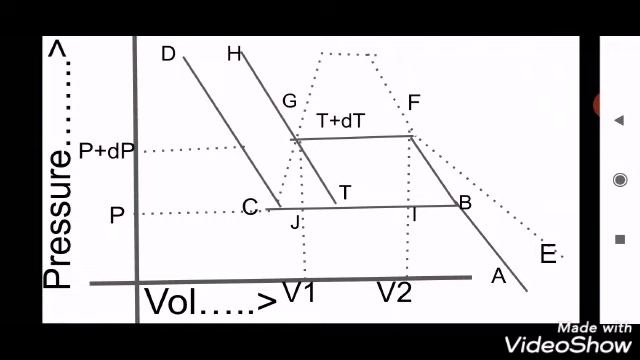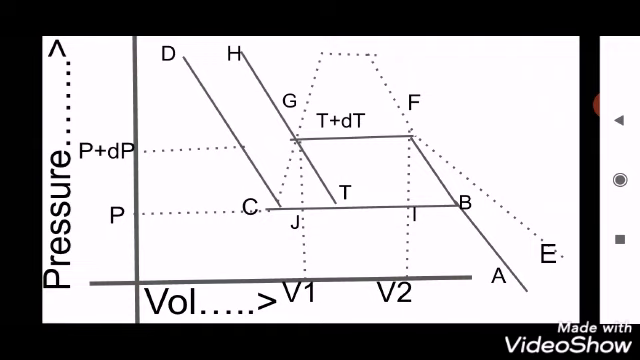Once again, consider first the isothermal ABCD. Along AB, the substance remains in vapor state. Along BC, it is in a saturated condition. At point C, the vapor completely comes to its liquid state. Along CD, it remains in a liquid state.